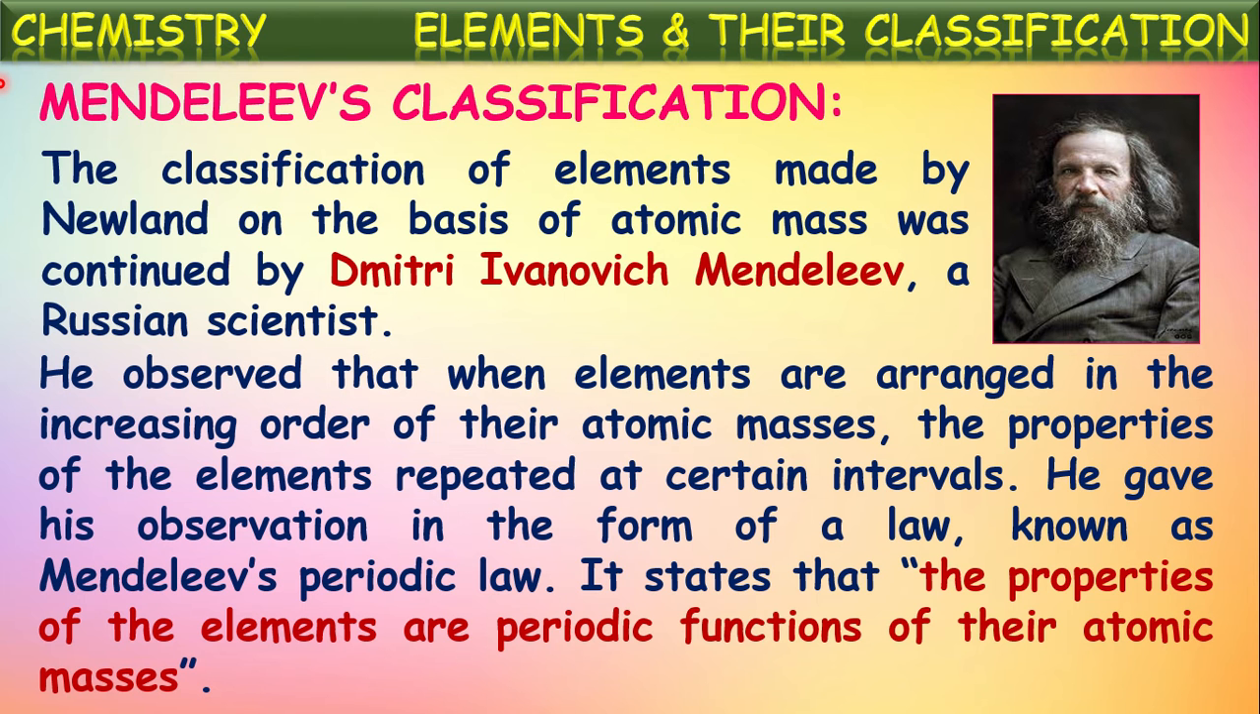So when elements are arranged in the increasing order of their atomic masses or atomic weights, the properties of the elements are repeated from one element to another element. That is called periodicity. So the properties of the elements are periodic functions of their atomic masses. This law is known as Mendeleev's periodic law.